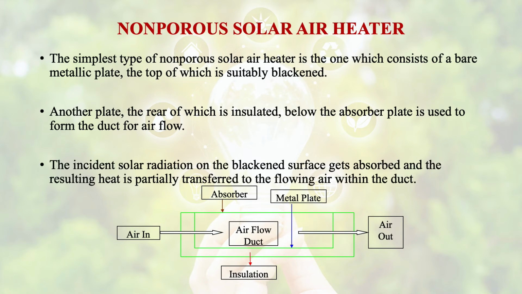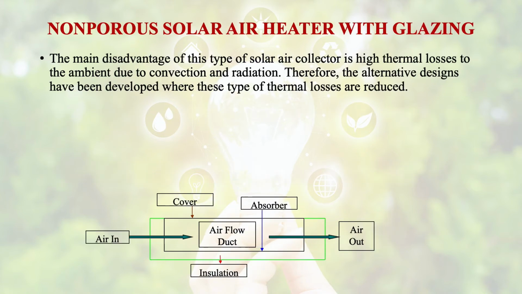The incident solar radiation on the blackened surface gets absorbed, and the resulting heat is partially transferred to the flowing air within the duct. The main disadvantage of this type of solar collector is high thermal losses to the ambient. Why? Due to convection and radiation.